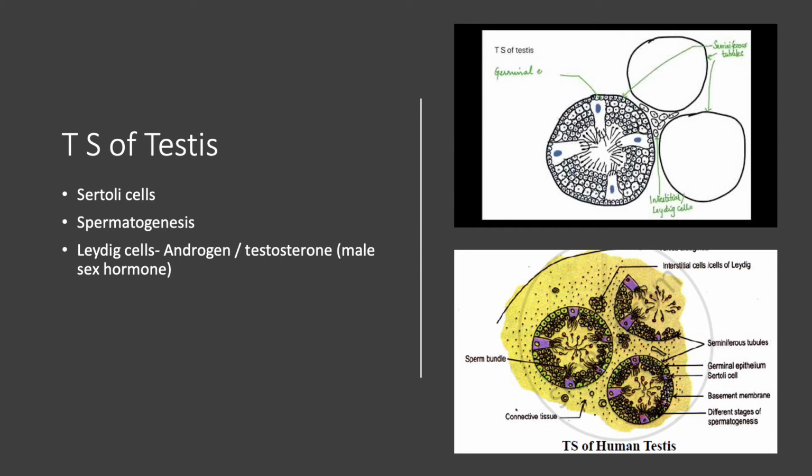In the presence of this hormone, the Leydig cells or interstitial cells produce the male sex hormone. It is termed androgen or testosterone, and it is responsible for producing secondary sexual characters in males and the growth of the testes.